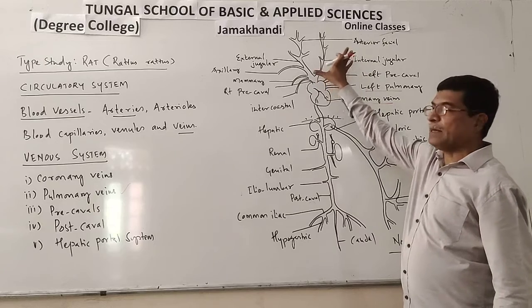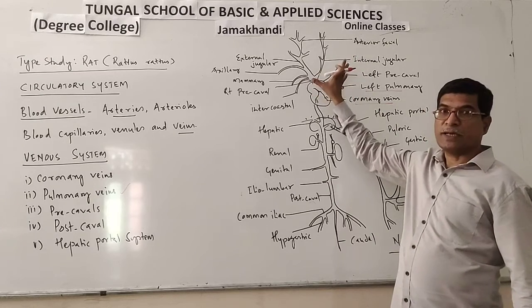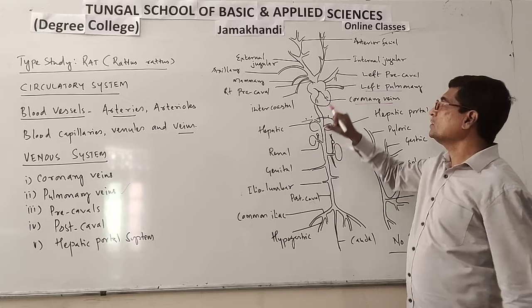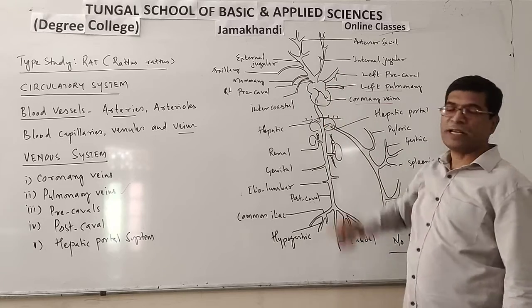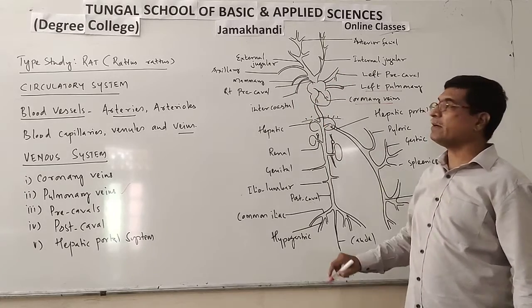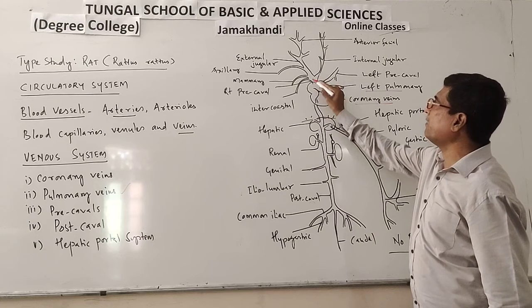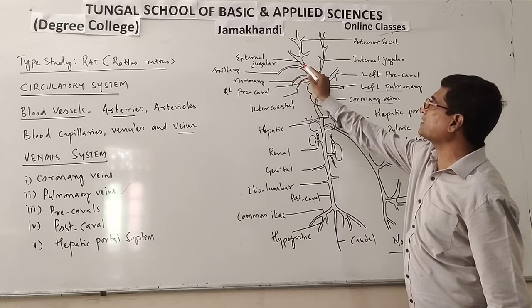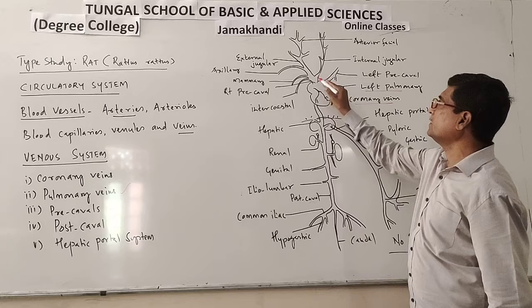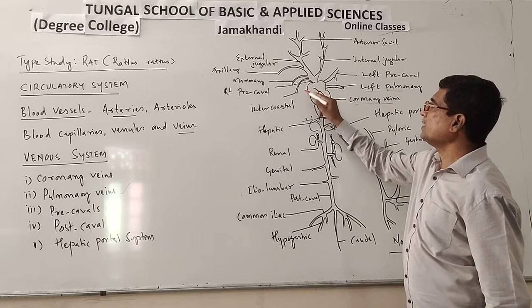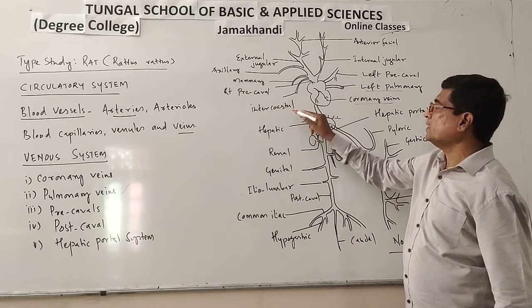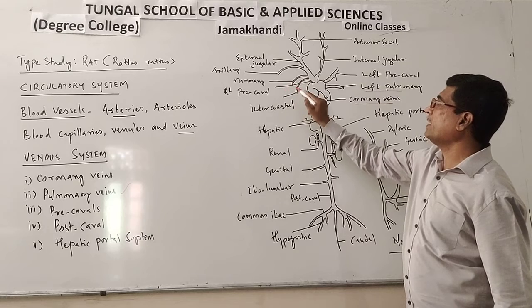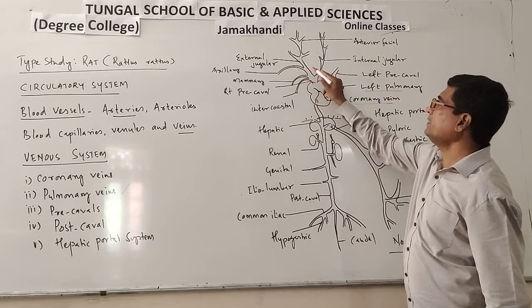So from that part, the deoxygenated blood is collected from all body tissues by these two precavals. And this one is the right precaval. The right precaval is again divided into external jugular and internal jugular. The external jugular is again divided into the intercostal, mammary, and axillary.